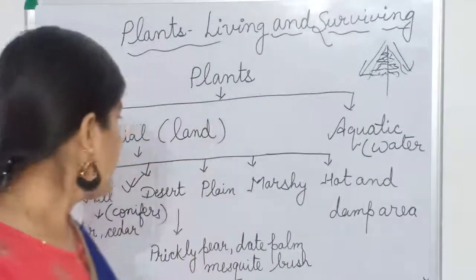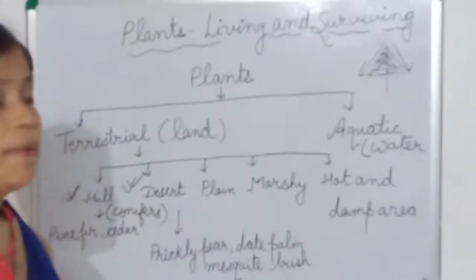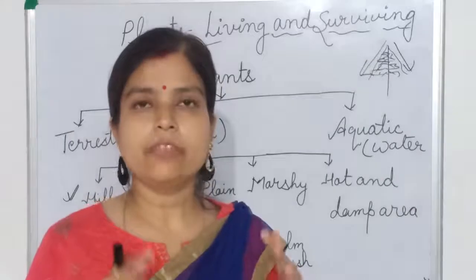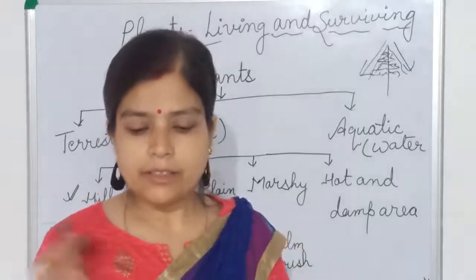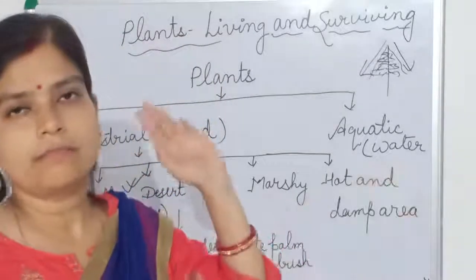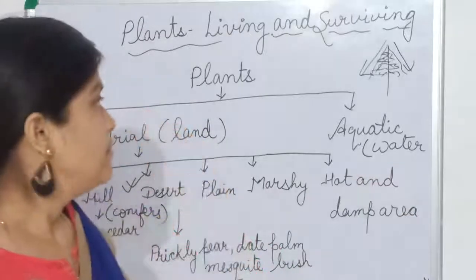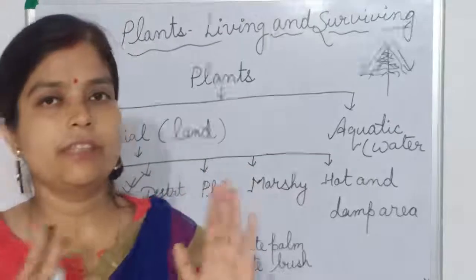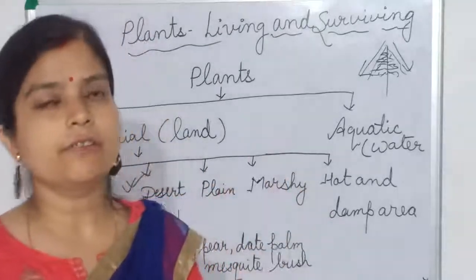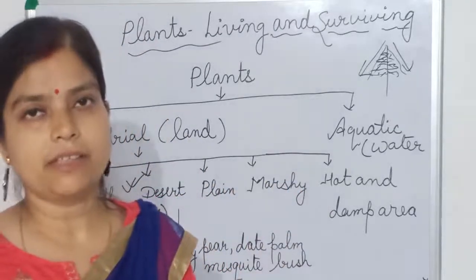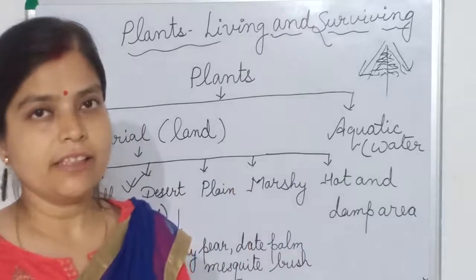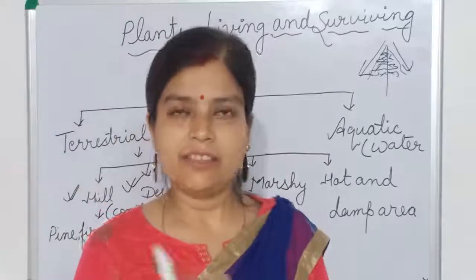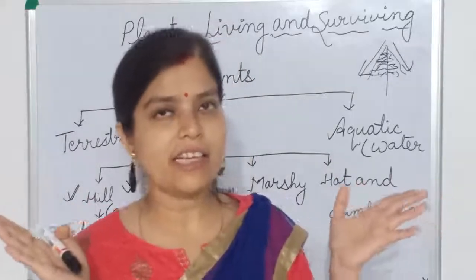And then, these plants never shed their leaves. They keep their leaves throughout the year. You can see all throughout the year they have leaves. They never shed their leaves, so they are known as evergreen plants. Every time they will be green, green leaves all season.